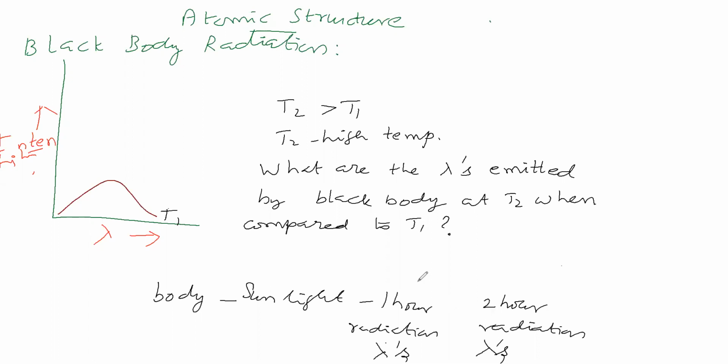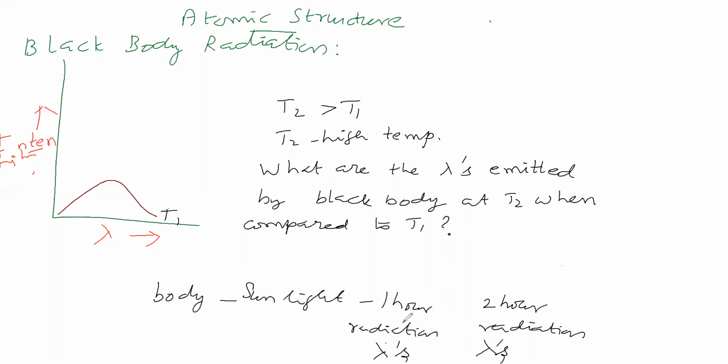Now you say, this sunlight radiation here will have same wavelengths or different wavelengths. What do you think?